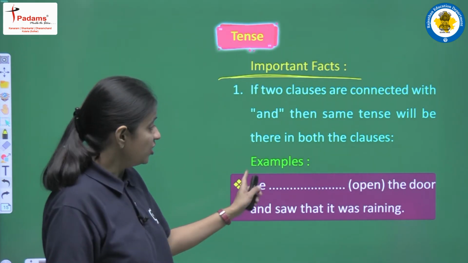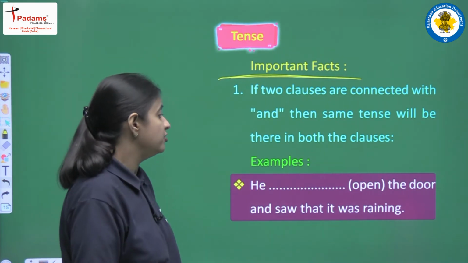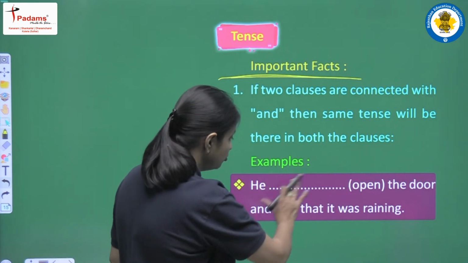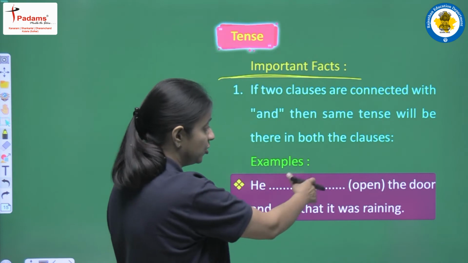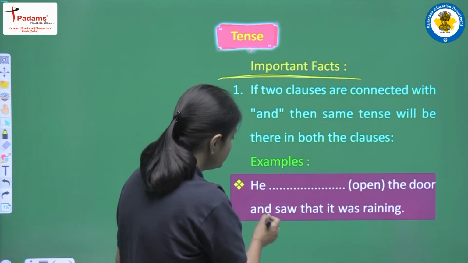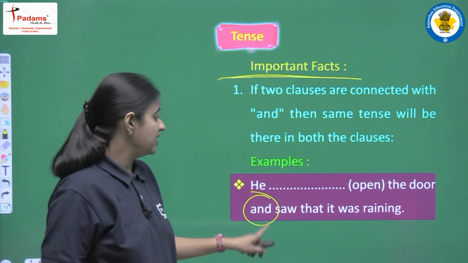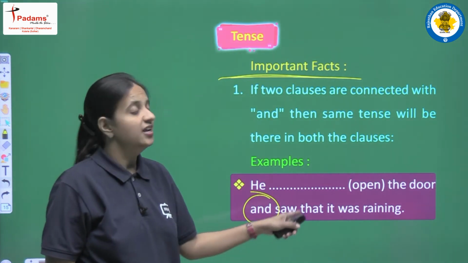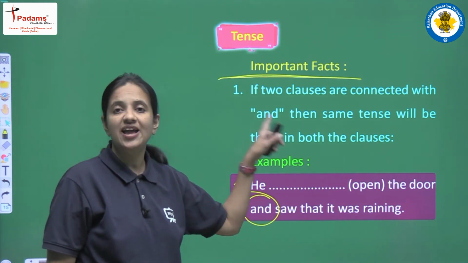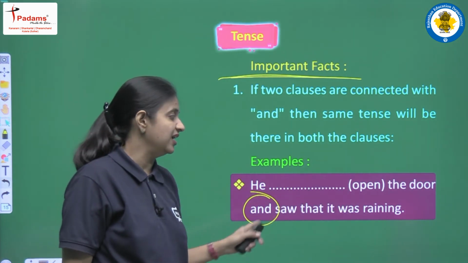Let's read. He opened the door and saw that it was raining. So look here carefully. We have two clauses. The one clause is he opened the door. The second clause is he saw that it was raining, and both the clauses are connected with and, right. In the second clause we have the complete sentence. In the first clause we have one blank. We have to fill the blank.